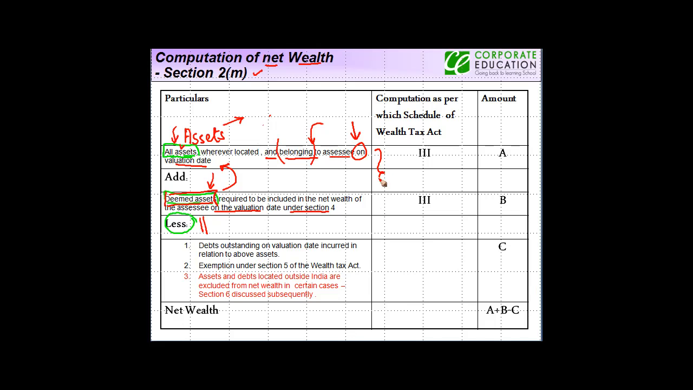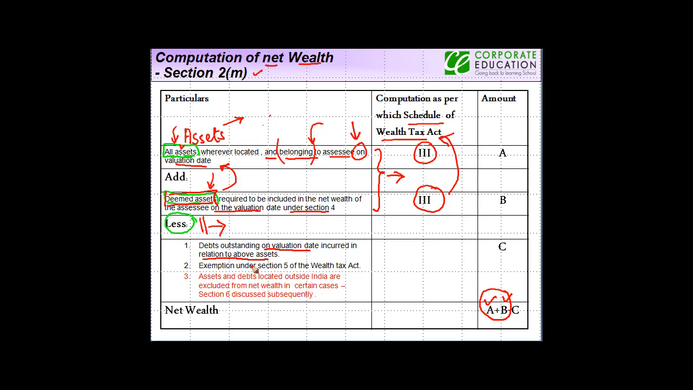So once you've added these two assets, please note that the computation in both these cases is provided in Schedule 3 of the Wealth Tax Act. So the value of each of these assets has to be computed as per Schedule 3 of the Wealth Tax Act. Once you've computed these two, you basically add them up, A plus B. From the sum of assets, you have to reduce, less, debts outstanding on the valuation date incurred in relation to the above assets.